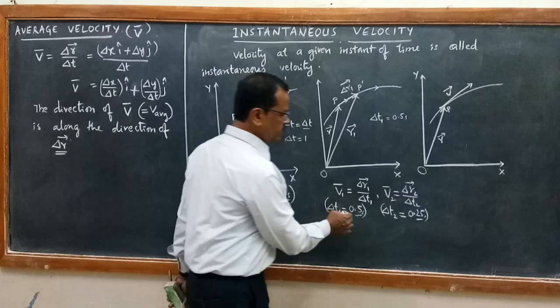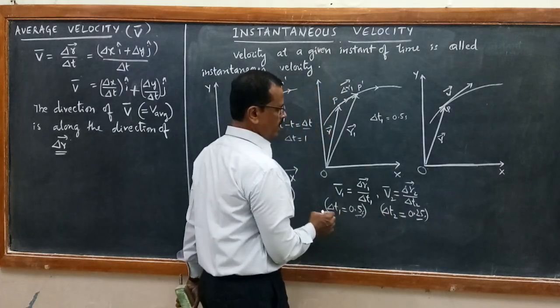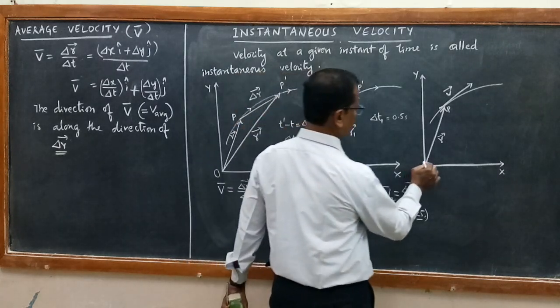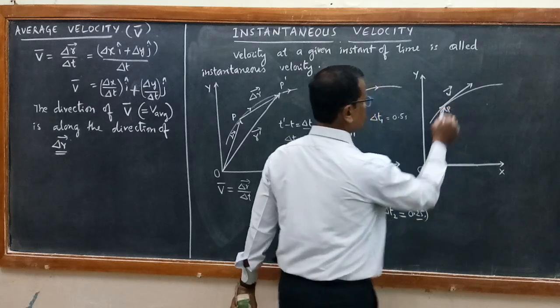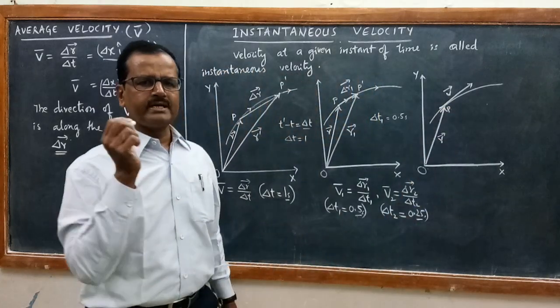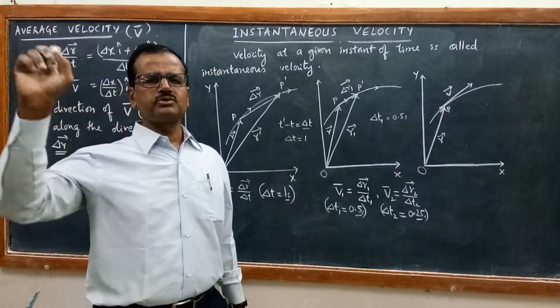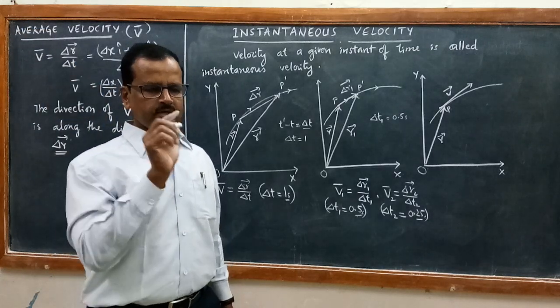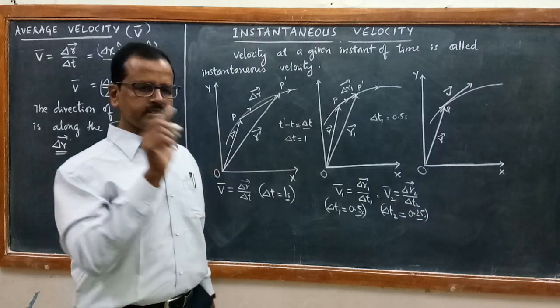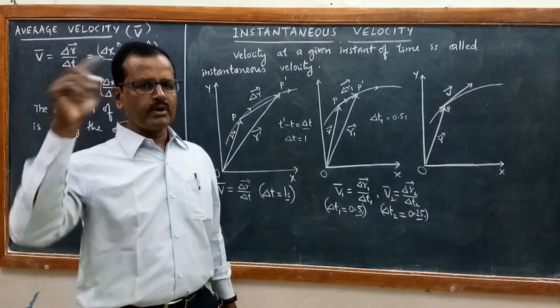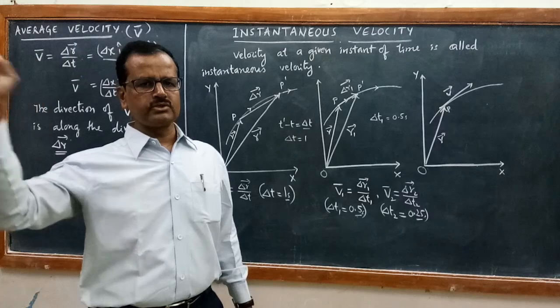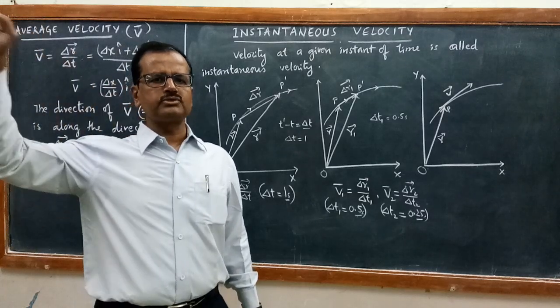As you go on doing this procedure, at one particular instant of time, when the time interval is very small, almost 0.00001 second, let us say the time interval delta t is reduced from 0.1 to 0.01, 0.01 to 0.001, 0.001 to 0.0001.